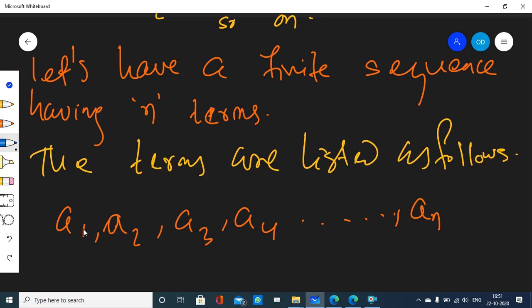The first term A subscript 1, second term A subscript 2, third term A subscript 3, fourth term A subscript 4. Nth term, or the term that is at nth place, A subscript n, right guys?